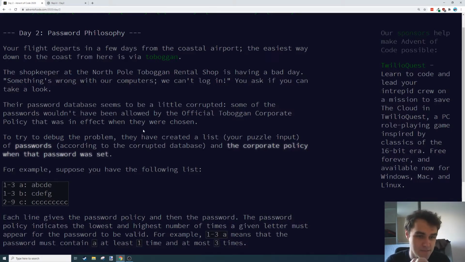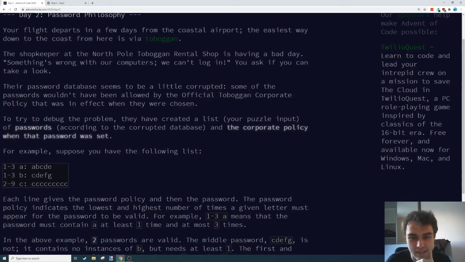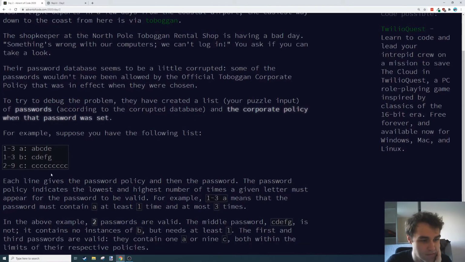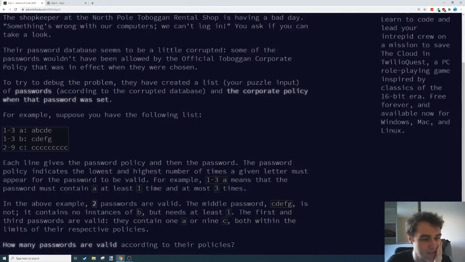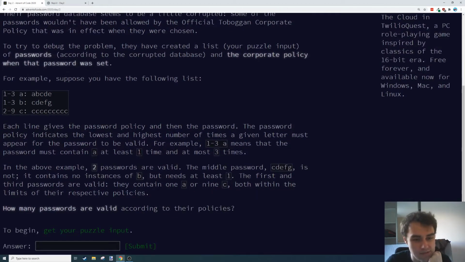Their password database seems to be a little corrupted. Some of the passwords wouldn't have been allowed by the official Toboggan corporate policy that was in effect when they were chosen. To try to debug the problem, they have created a list, my puzzle input, of passwords according to the corrupted database and the corporate policy when that password was set. For example, if you have the following list, 1-3 a, okay, don't know what that means. Each line gives the password policy and then the password.